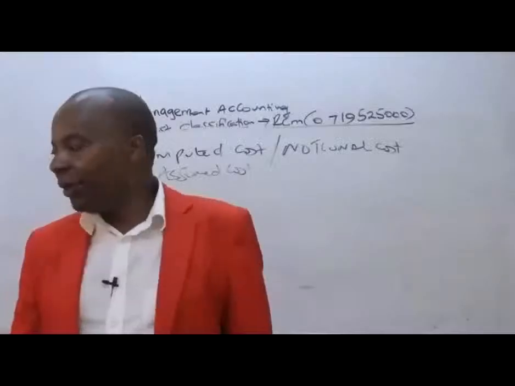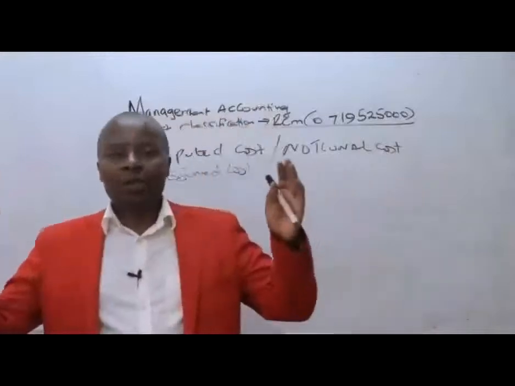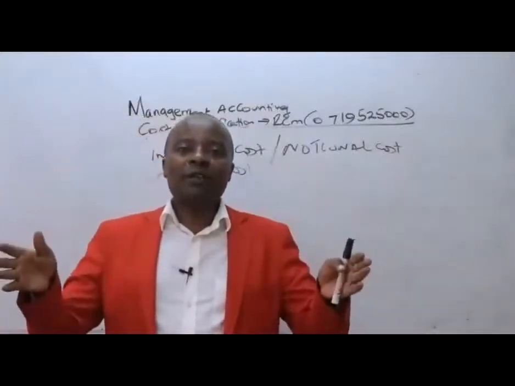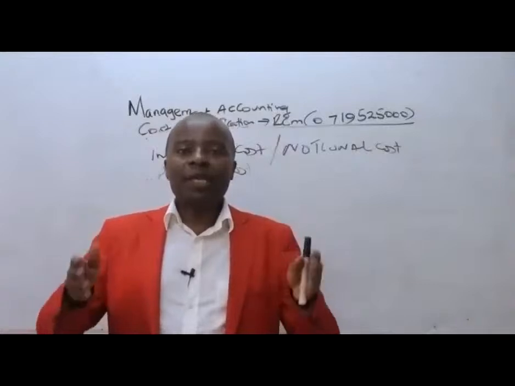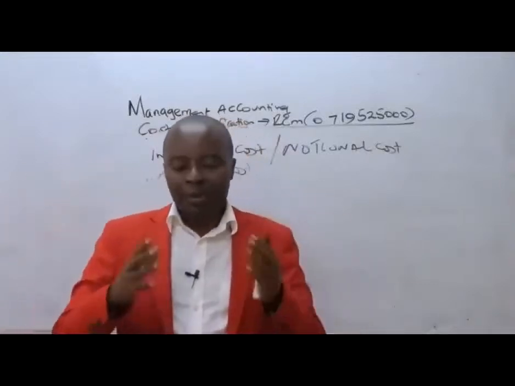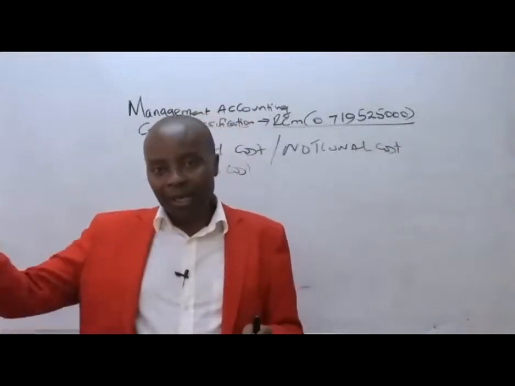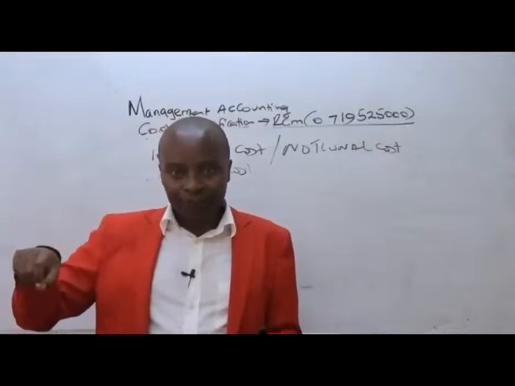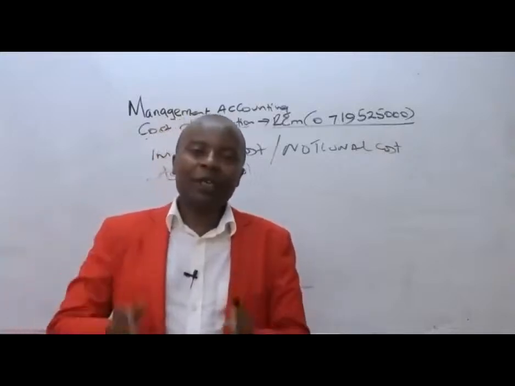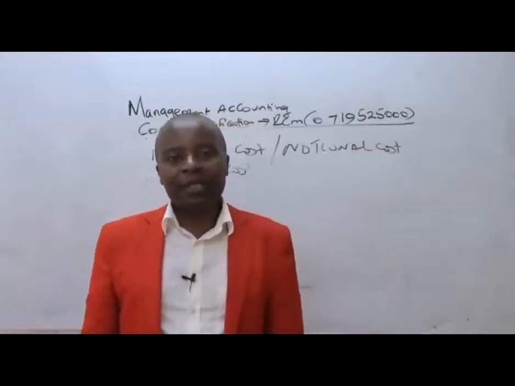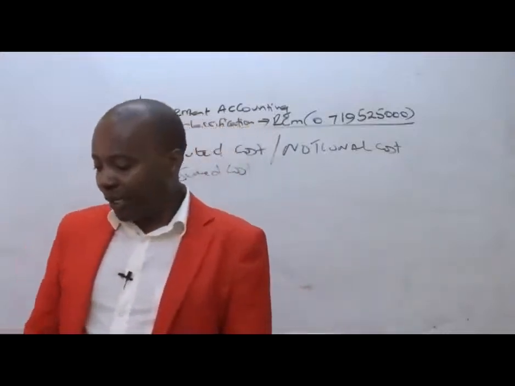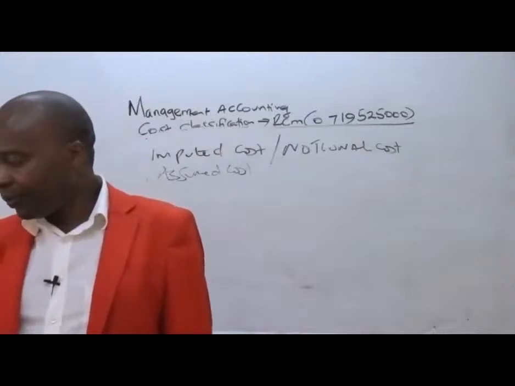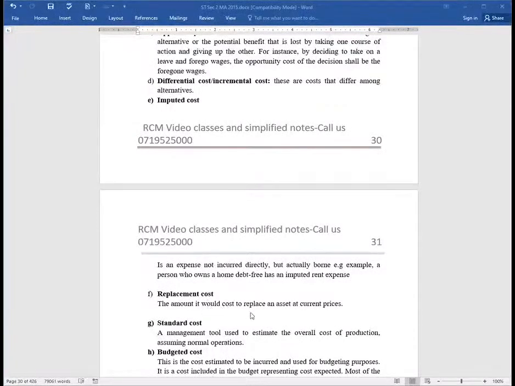Replacement cost: I'll be looking at a house, if it's a school, if I was to start building it from scratch, whatever cost I'll be putting up will be given to me by a quantity surveyor, a QS, and that will be the cost of replacing this particular building. So replacement cost is the amount it would cost to replace an asset at current year prices.